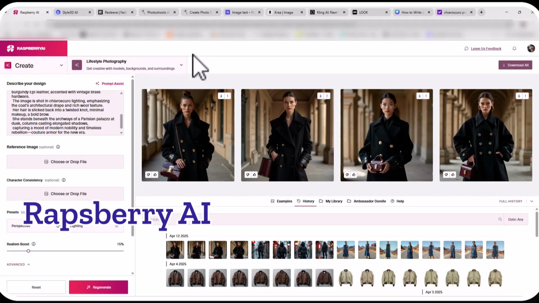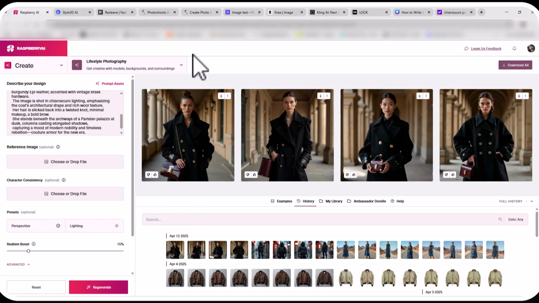So for our first outcome, we've used the prompt in Raspberry AI, and we can see here that we've got quite a unique set of backgrounds and different model types, as we didn't really give full model details, but we did give her cheekbones, which all of these models do have high cheekbones. Let's get a closer look at some of the details that match the prompt.